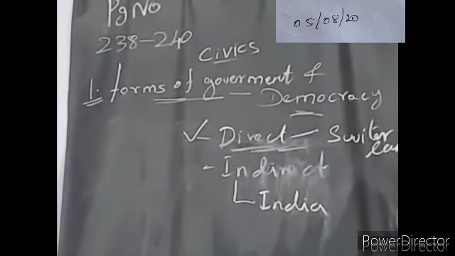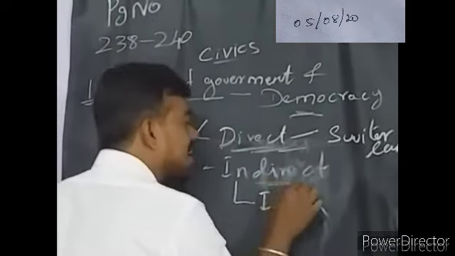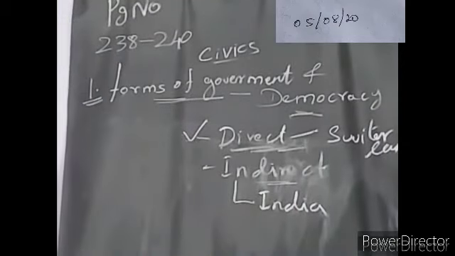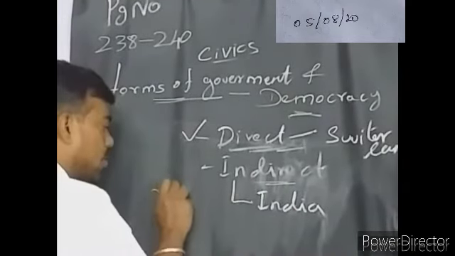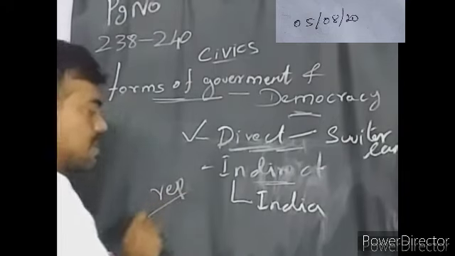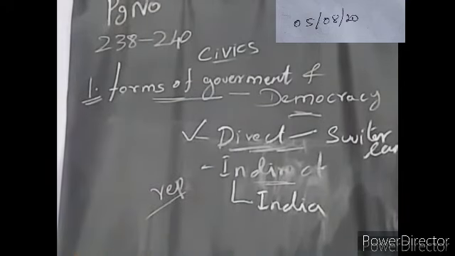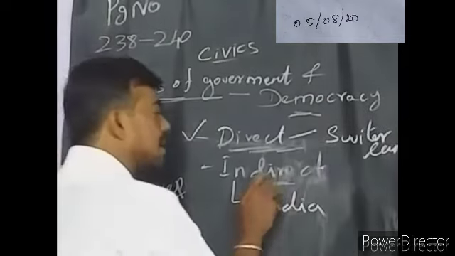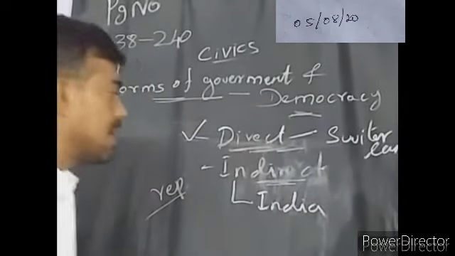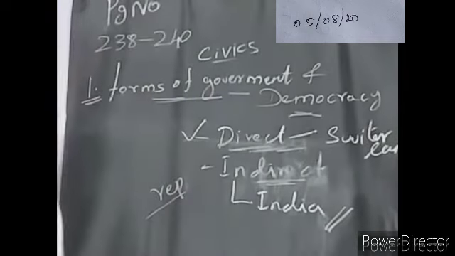That kind of thing is called indirect democracy. The final decisions will be taken by the representatives only. Who are representatives? The persons elected by the people by way of election. That person only has the right to give the solution and finalize that particular plan. But the suggestions will be given by the people. This happens in indirect democracy. Example country, India.